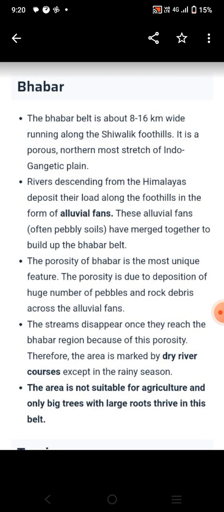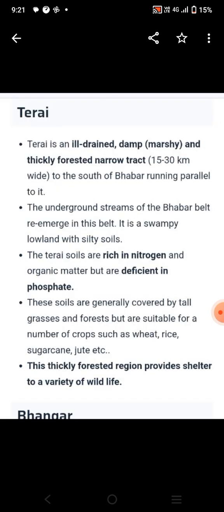The porosity results from the deposition of a high number of pebbles and rock debris across the alluvial fans. Streams disappear in the Bhabar region because of this porosity, and the area is marked by dry riverbeds except in the rainy season. So this area is not suitable for agriculture or for big trees with large roots.